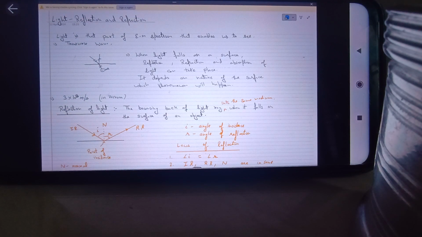But if we go for interference of light or diffraction of light, then we have to explain these phenomena differently. It is observed that when a coherent source of light, or we can say two sources of light having the same phase, and we'll be discussing all these points later on, pass through a space, we observe dark and light bands of color. That means there is a place where the intensity of light is more, and then there is a place where the intensity of light decreases.